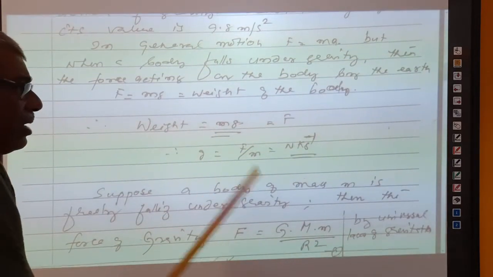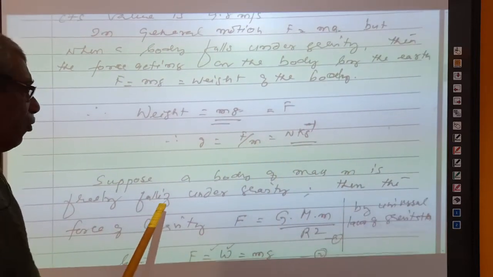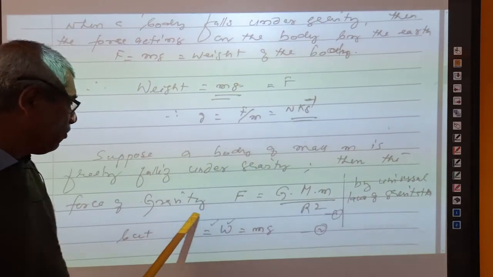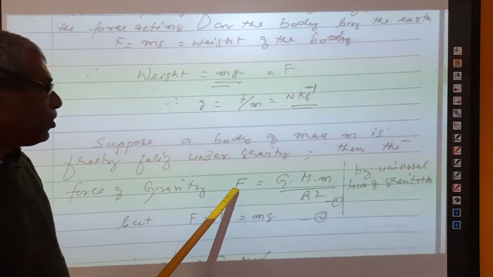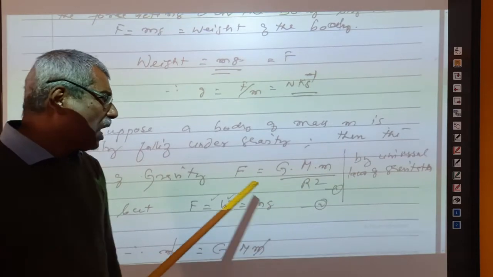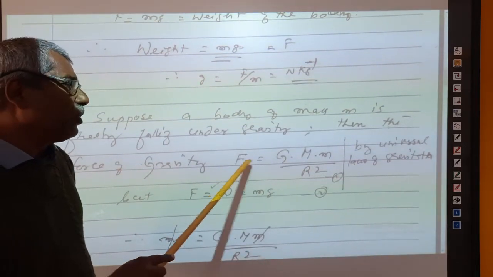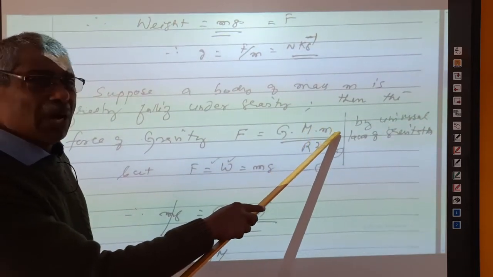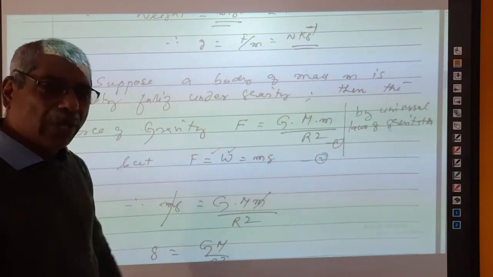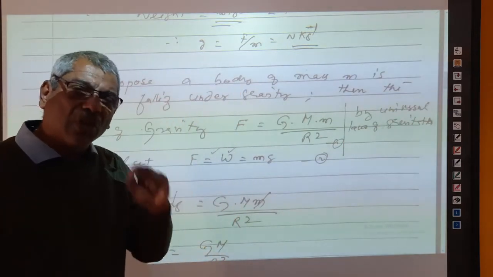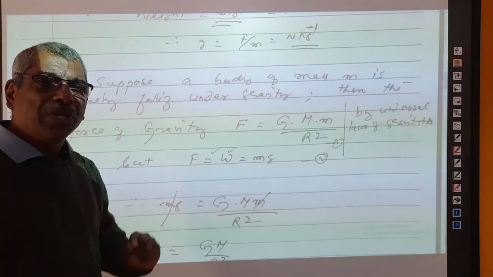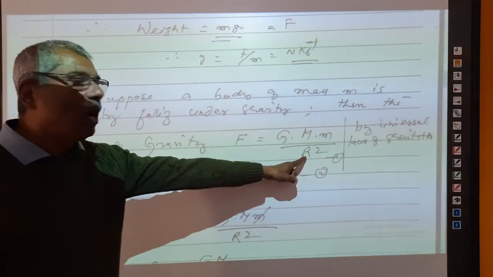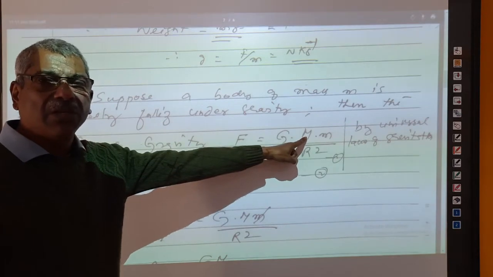Suppose a body of mass m is freely falling under gravity, then the force of gravitation, the force of gravity, is given by F is equal to capital G into mass of the earth, capital M, into mass of the body divided by r square. Suppose that a body is kept on the surface of the earth. What is the distance between the body and the center of the earth? That is equal to r. What is the mass of the earth? Mass of the earth is capital M.